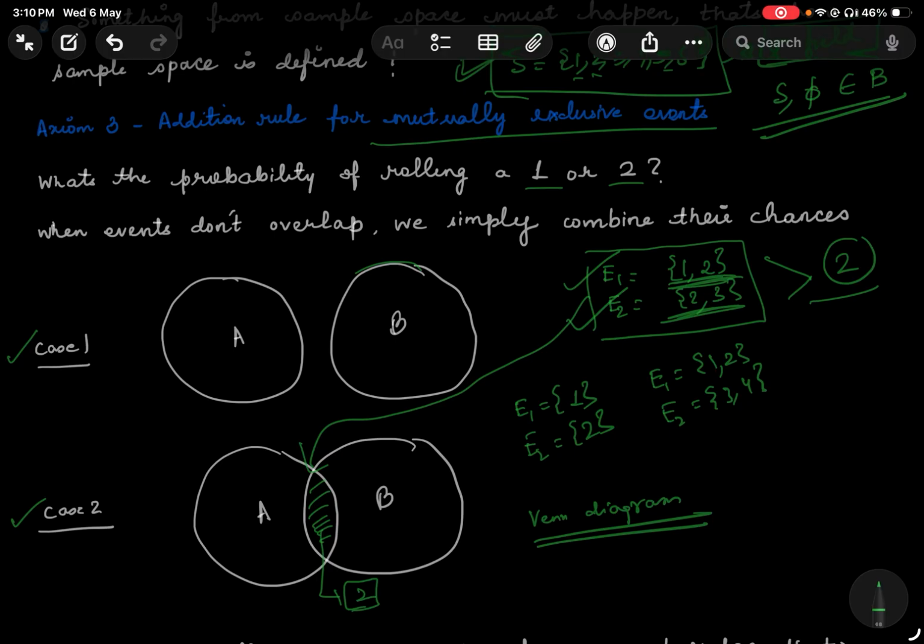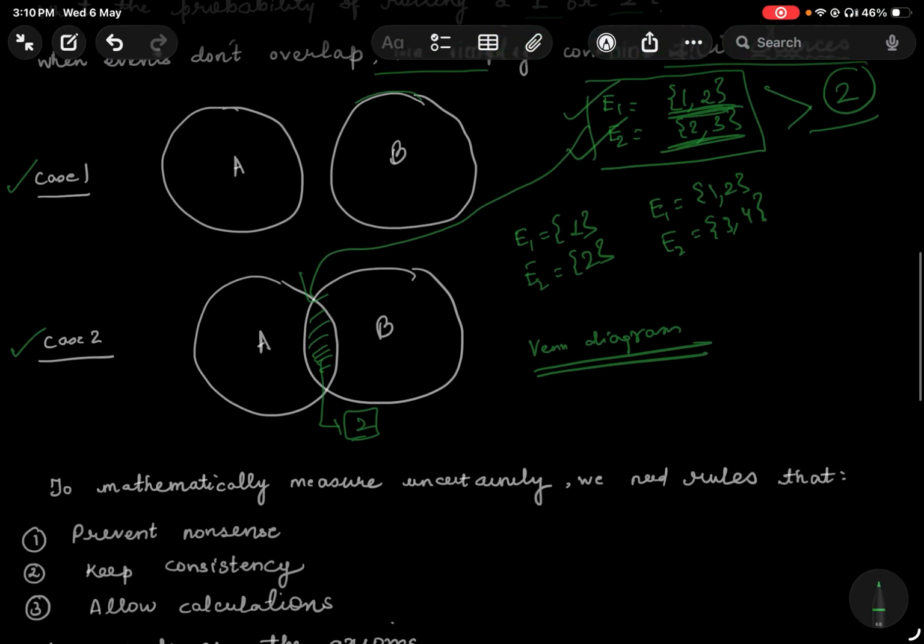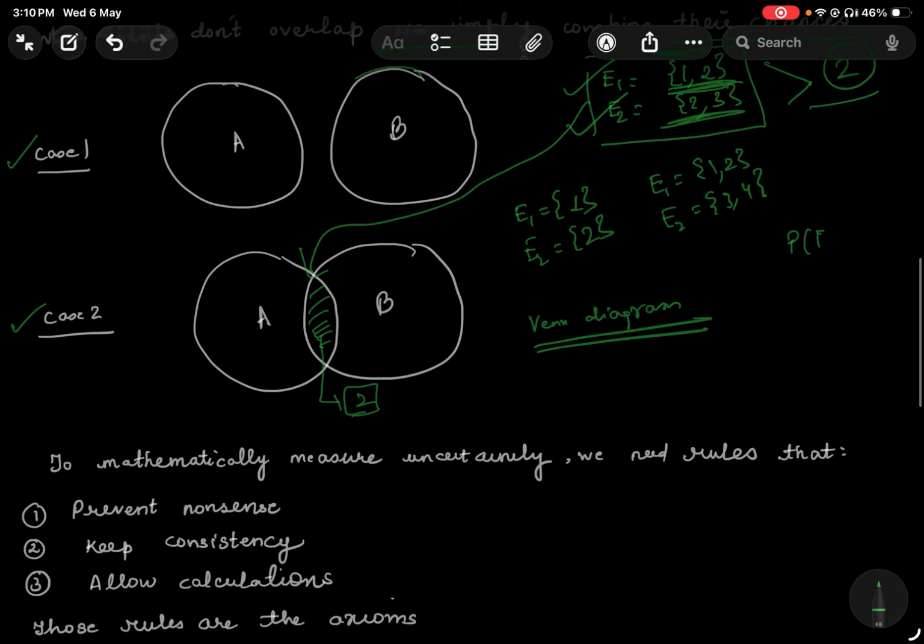And if they are, then if the events don't overlap, we simply combine their chances. So if I have a probability of event 1 and a probability of event 2, then the probability of event 1 union event 2, which basically means I get a 1 or a 2, is the probability of event 1 plus the probability of event 2.